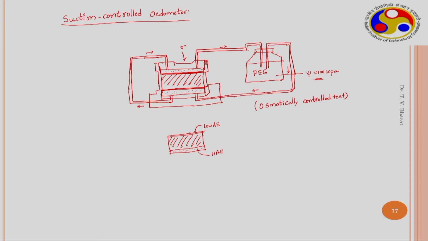That means a coarse porous stone is located at the top and the high air entry disc is located at the bottom. So, this is connected to a gas chamber.